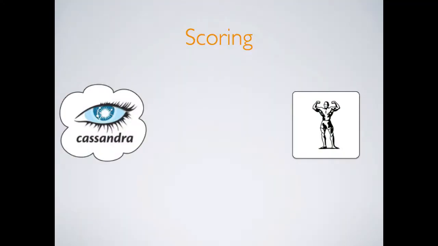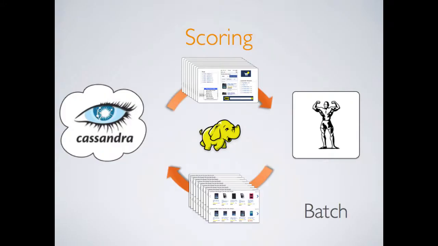In any case, we have this trained machine learning model, and our next step is to use it to generate these recommendations for our users. We call this process scoring. One way to go about scoring is to do so in batch. We could generate a Hadoop job in which we read all of our data about all of our customers out in MapReduce, apply our machine learning model to all of these users, generate new recommendations, and write them back to Cassandra. And this would be a batch operation.